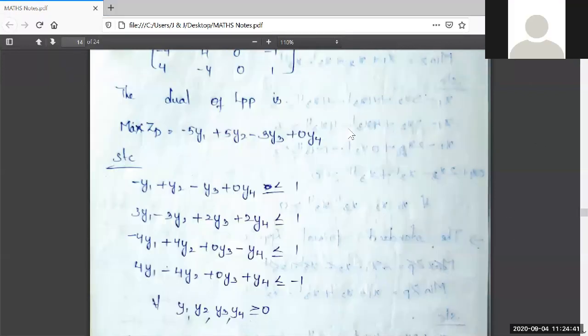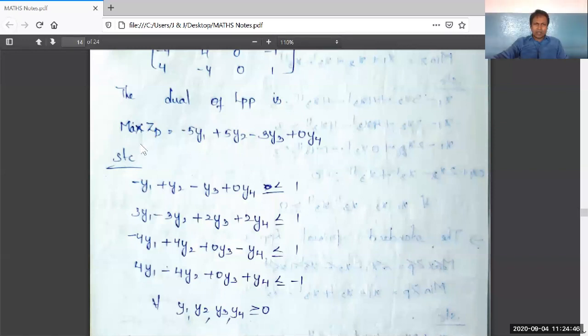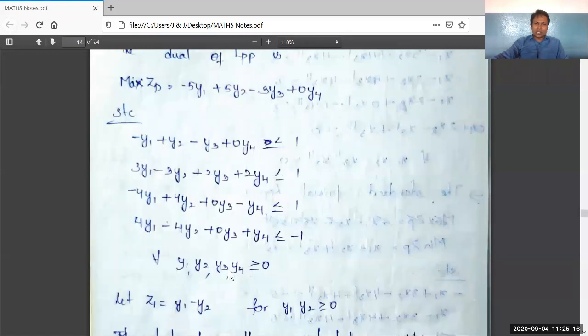So this dual LPP is containing max ZD is equal to -5y1 plus 5y2 minus 3y3 plus 0y4. Subject to constraints are -y1 plus y2 minus y3 plus 0y4 less than or equal to 1. 3y1 minus 3y2 plus 2y3 plus 2y4 less than or equal to 1. -4y1 plus 4y2 plus 0y3 minus y4 less than or equal to 1. 4y1 minus 4y2 plus 0y3 plus 1y4 less than or equal to -1. For every y1, y2, y3, y4 greater than or equal to 0.